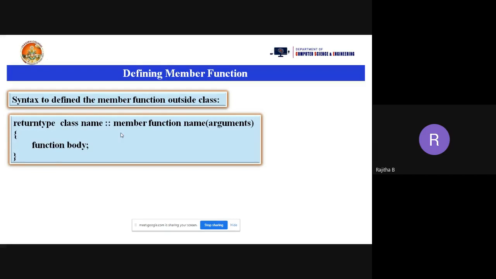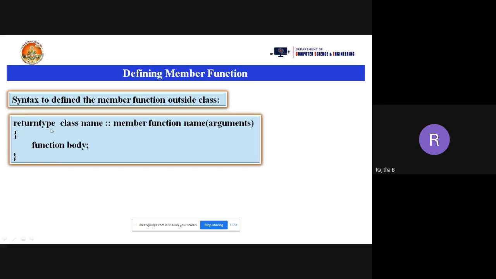Simply you cannot write the function name and the body of the function outside the class. You need to tell from which class you are taking this function. The function belongs to which class, you need to tell that. Suppose one student comes out of the class, and I ask what is your name. He or she tells that my name is so and so. And which class do you belong to, ma'am? Second year, A section, B section, C section, or D section. In that case, you need to specify that I belong to so and so class. You need to mention your scope, which class you belong to. Like that, we need to take the syntax here.